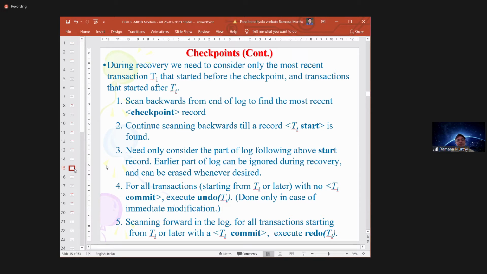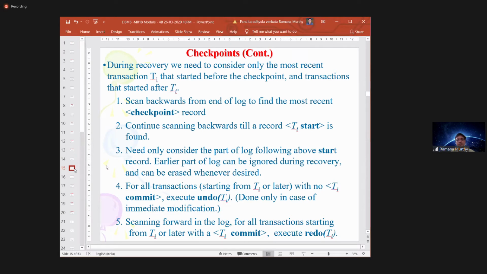Okay, right. So during the recovery process, we need to consider only the most recent transaction Ti after the checkpoint. During the recovery, you start checking the transaction Ti from the bottom of the log.